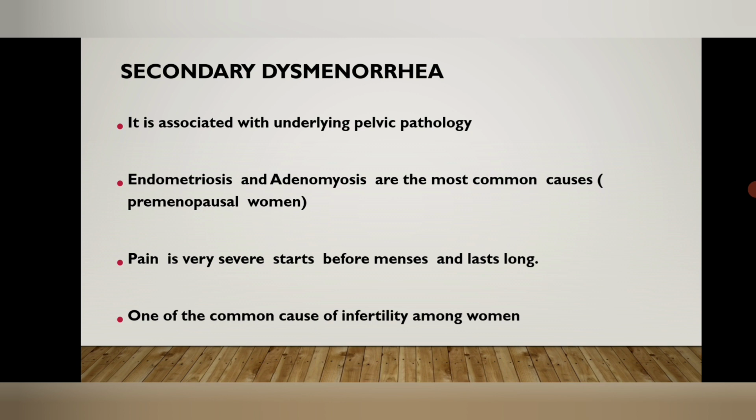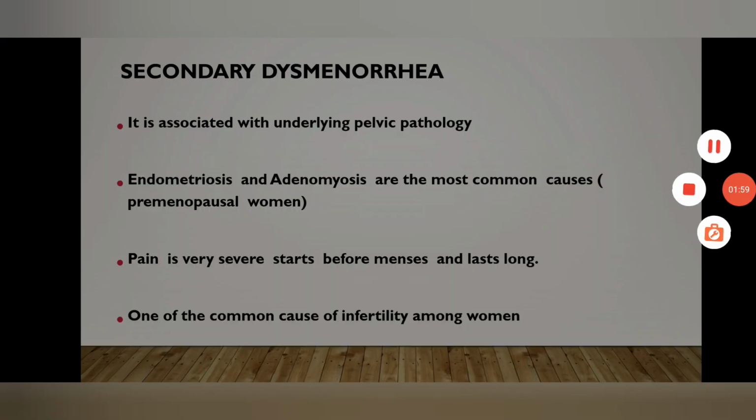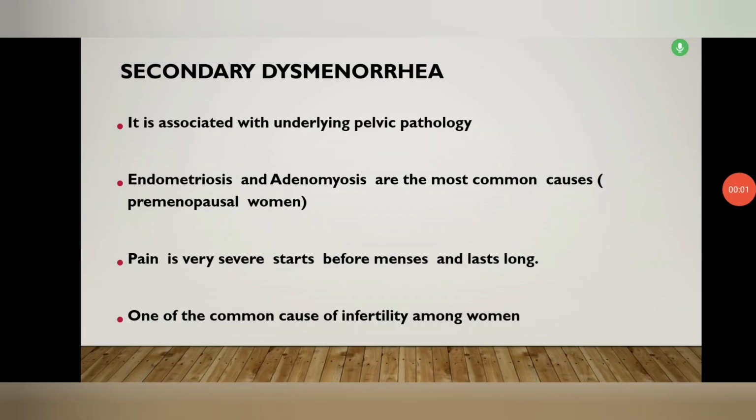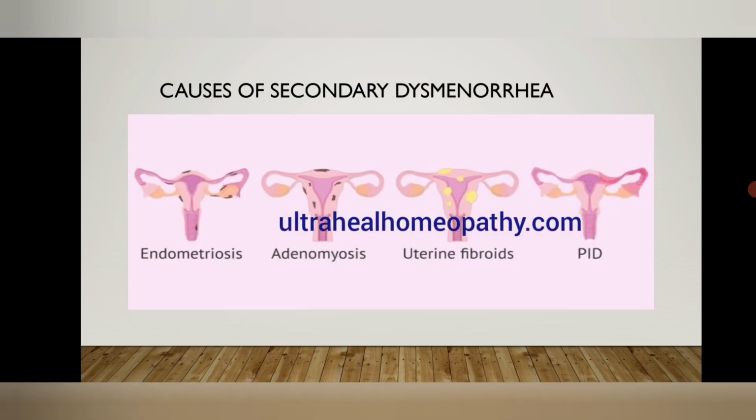So, in cases of secondary dysmenorrhea, pathology is involved in the underlying, which is usually endometriosis, and it is one of the most common causes of infertility among women.